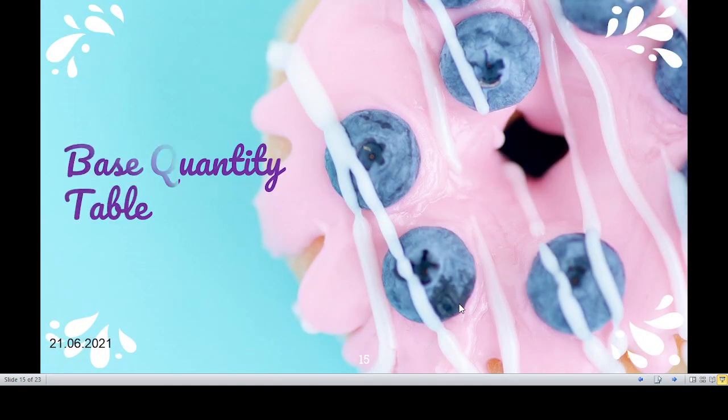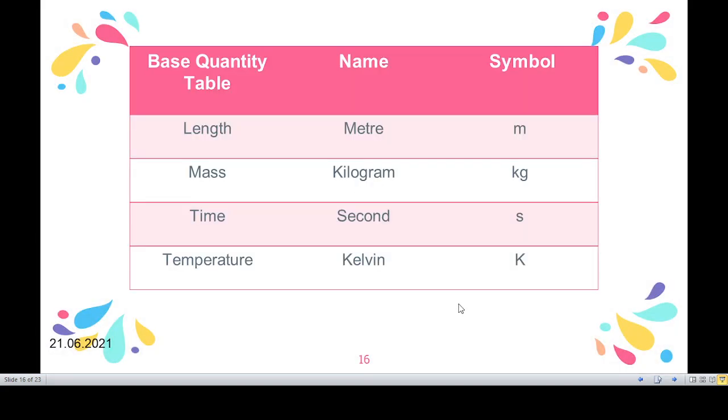Now we are going to discuss the base quantity table. Children, this is the base quantity table. Length: the unit of length is meter, its symbol is small m. Mass: the unit of mass is kilogram, kg. Then time: the unit of time is second, s. Temperature: the unit of temperature is Kelvin, K.